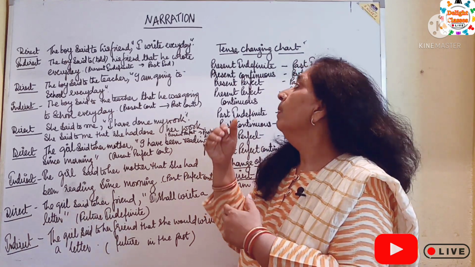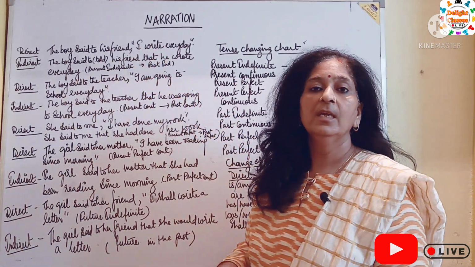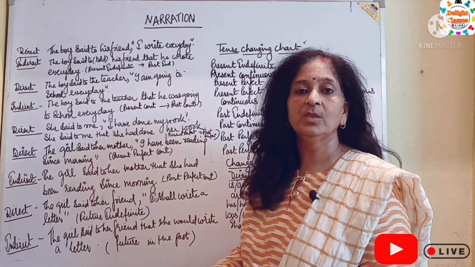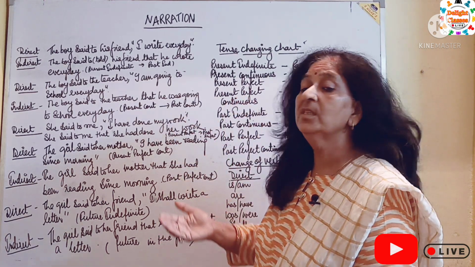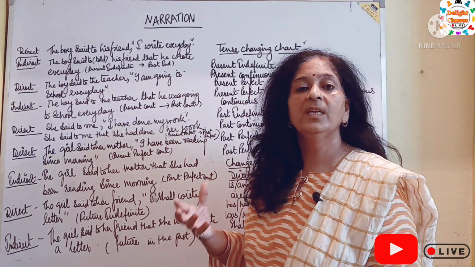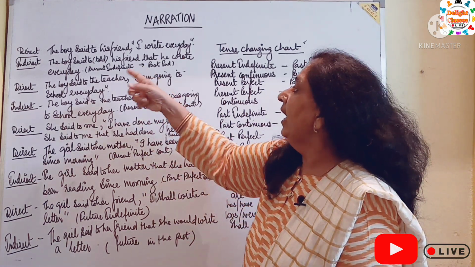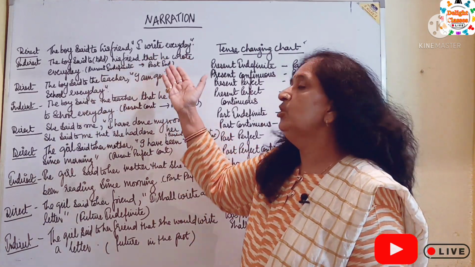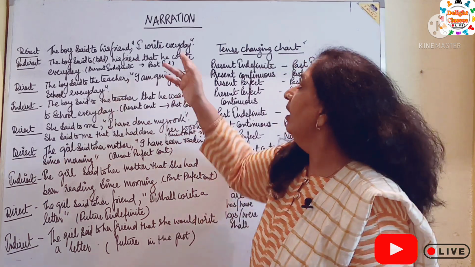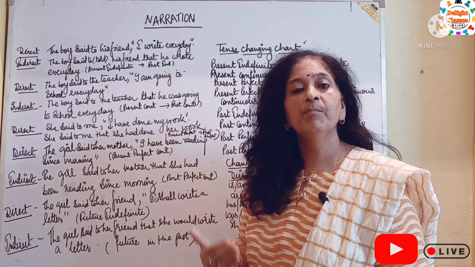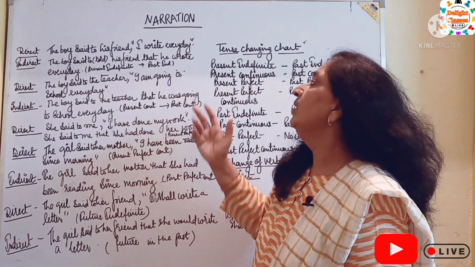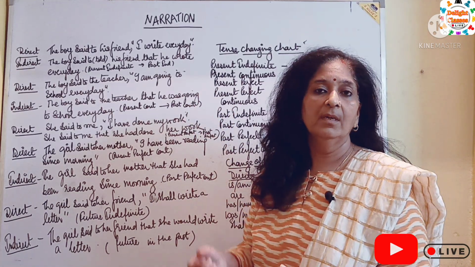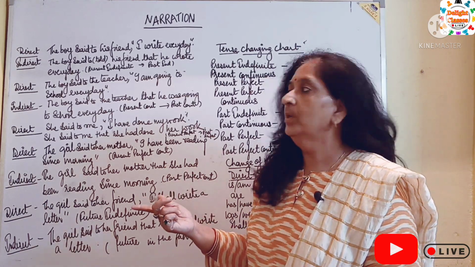I is the first word in the reported speech. As our subject is boy, I will change into he, and write is in the simple present tense and it will change into simple past, wrote.